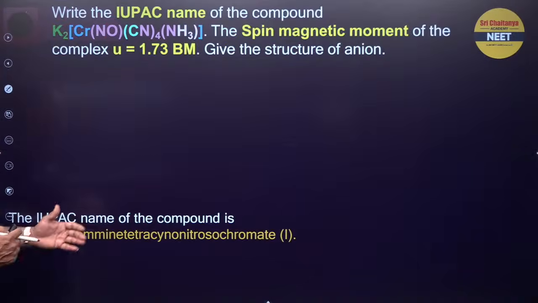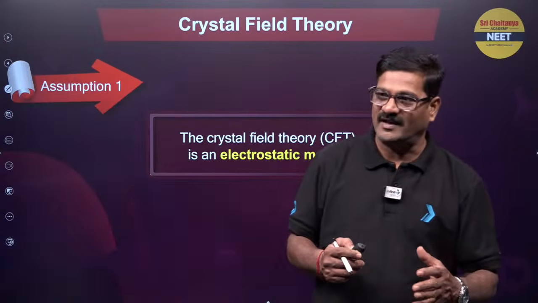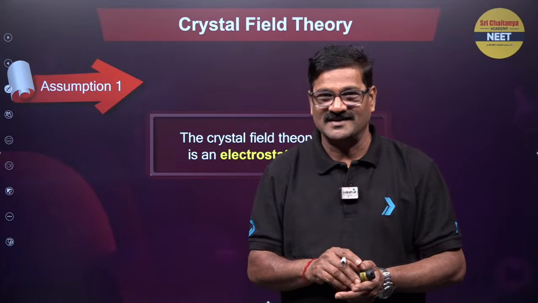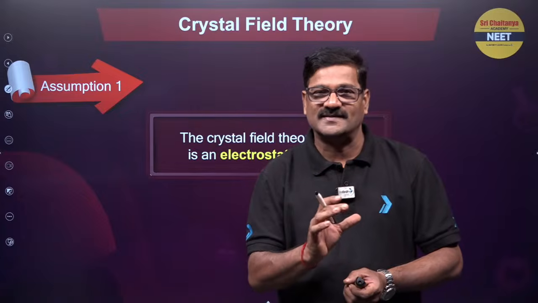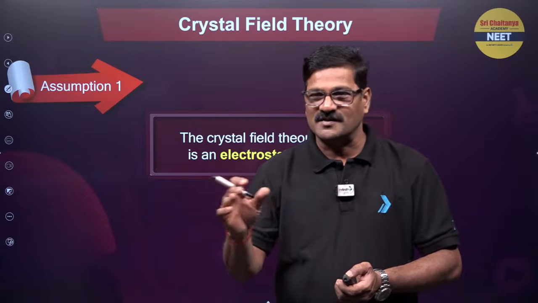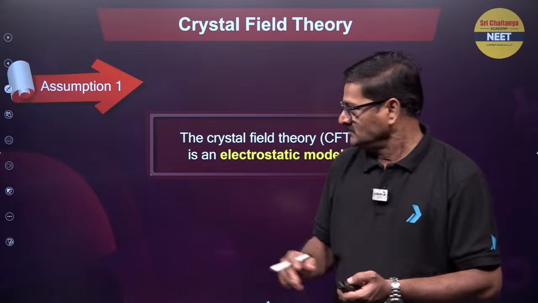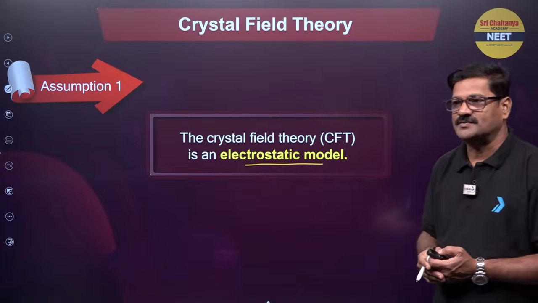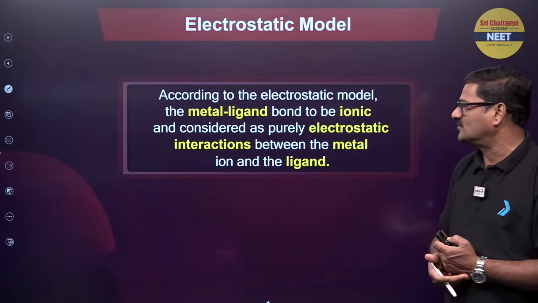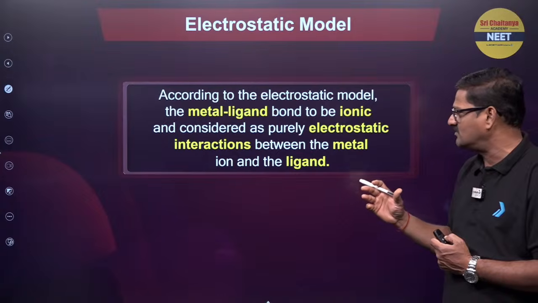Right? Bachcho, let us see. Moving ahead, you can see various examples. Crystal field theory is also based on assumptions. The first basic thing: in valence bond theory, the metal to ligand bond is a covalent bond. But according to crystal field theory, the metal to ligand bond is ionic. Electrostatic model, ionic bonding model. According to the electrostatic model, the metal ligand bond is ionic and considered purely electrostatic attraction between the metal and the ligand.